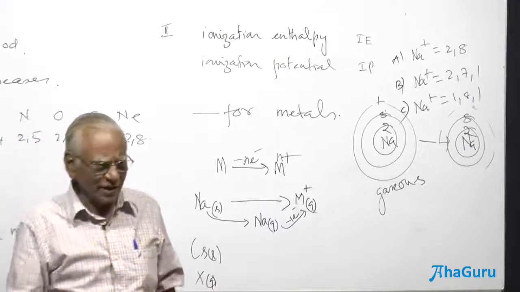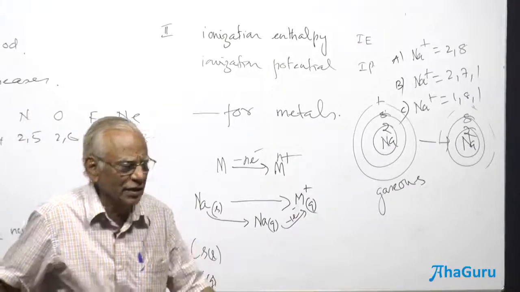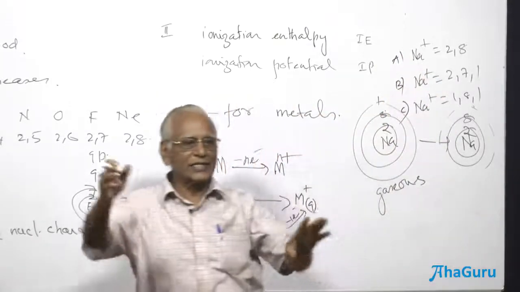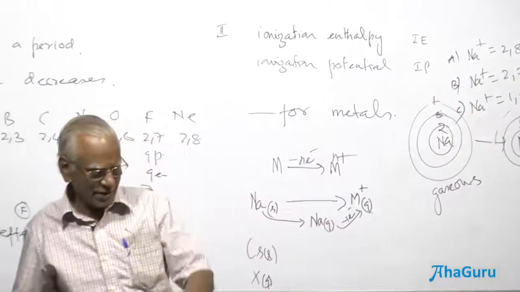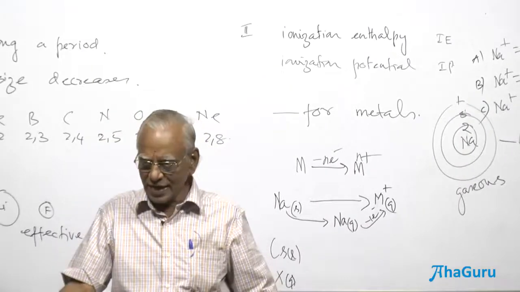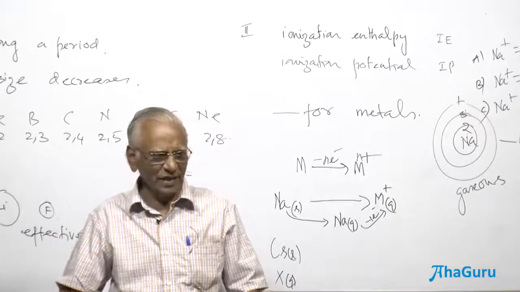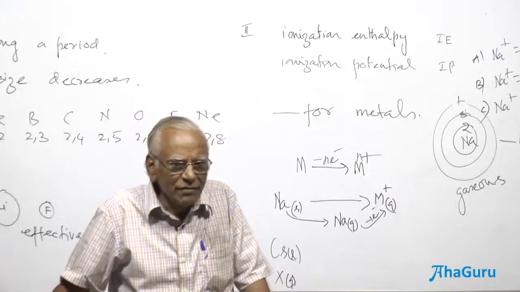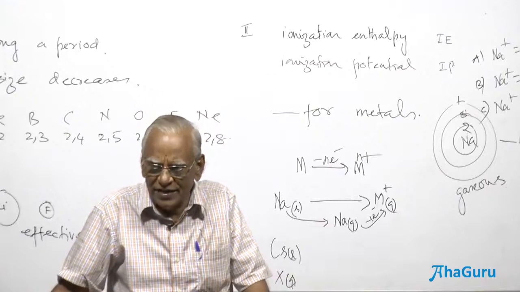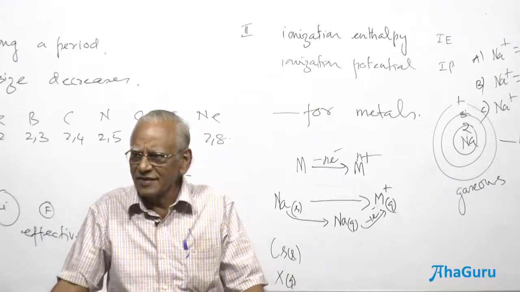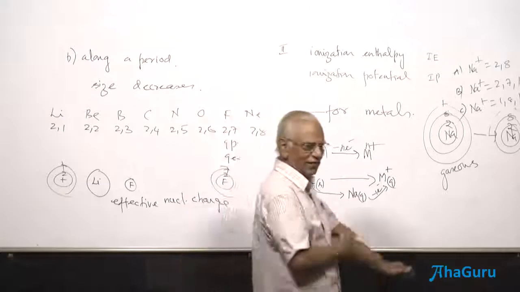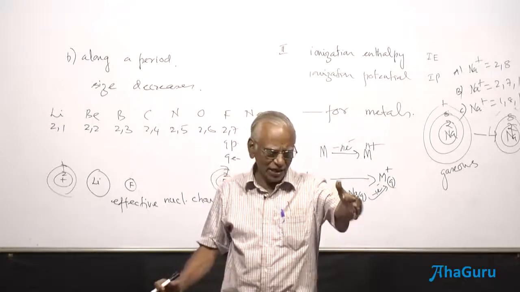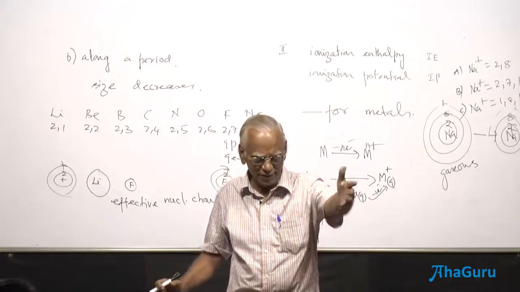Why don't you arrange them in the increasing order of energy level when sodium is converted to state A, state B, and state C? Write it. Arrange ABC as I explained there in the increasing order of energy level. Sodium has to be converted to situation A, situation B, situation C. What is the increasing order of energy? What did you write? A less than B less than C, or A greater than B greater than C, or any other permutation combination.